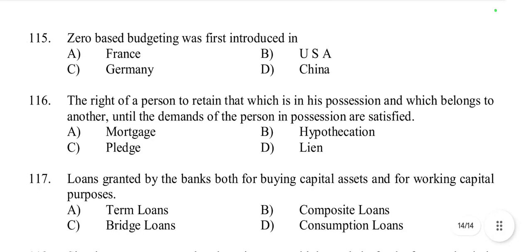Then question number 115, zero based budgeting was first introduced in France, USA, Germany or China. Zero based budgeting was first introduced in the USA, United States of America, because zero based budgeting was first introduced in the United States by Peter A. Pyhrr in the 1970s.